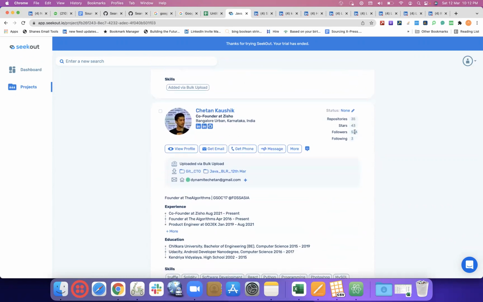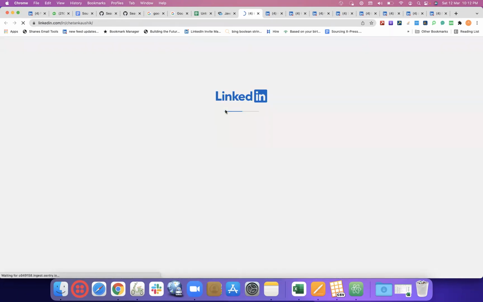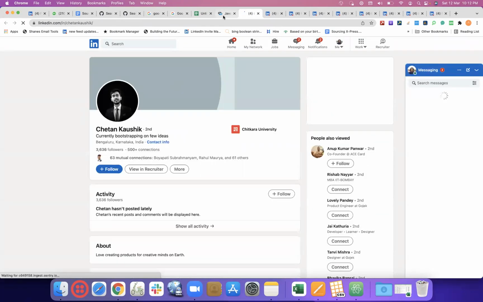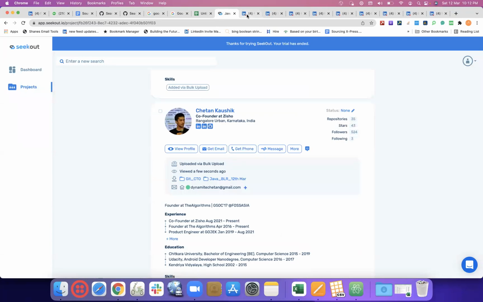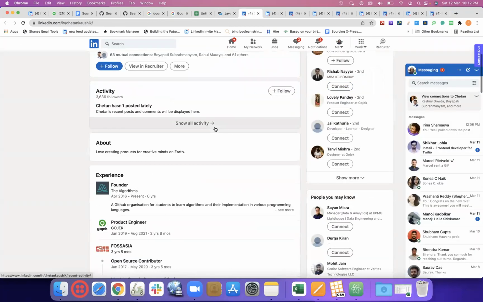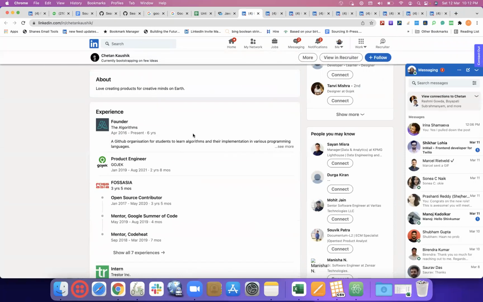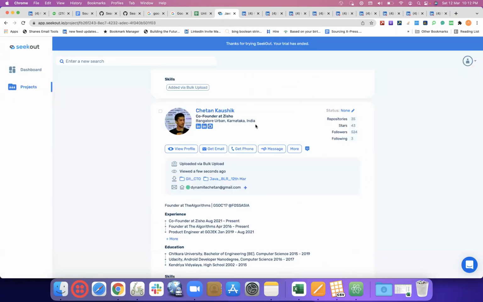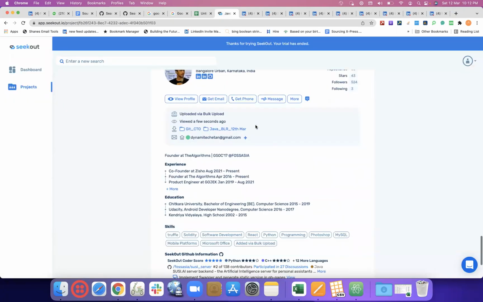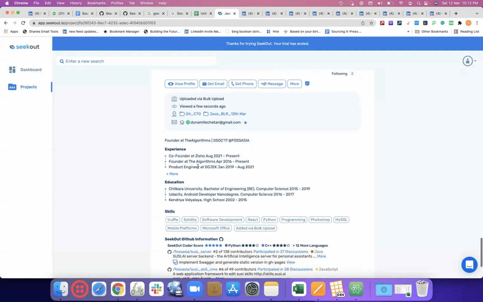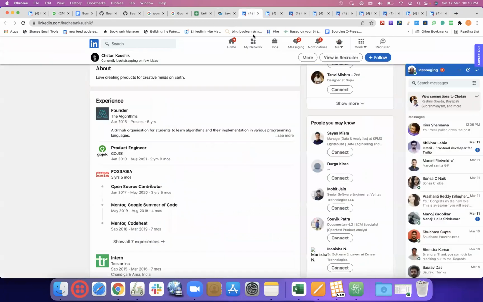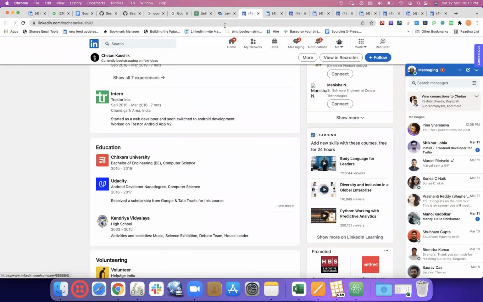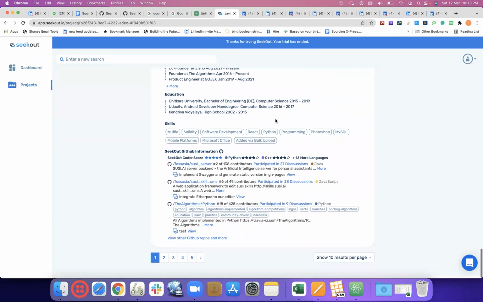Repositories 35, stars 43, followers 524, co-founder at Jisho. And we did not even scrape their profile pics. It's scraped from either GitHub or LinkedIn. Now it is the LinkedIn, the recent profile. Algorithms. Was a product engineer, either Jisho, based on their GitHub. Chitrakara University. Chitrakara University. Yeah, same profile. Enriched.